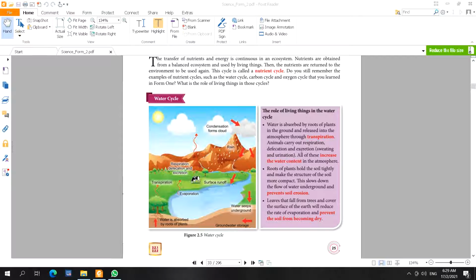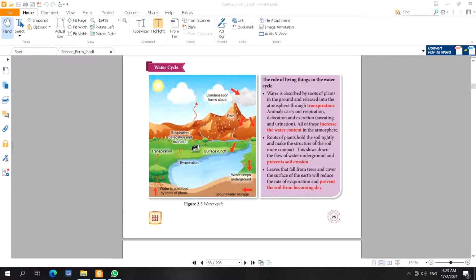So what happened? All this will increase the water content in the atmosphere. Example, respiration. When we exhale, it will release water vapor. If you don't believe me, take a mirror and put it in front of your nose. You will see droplets of water on the surface of the mirror.